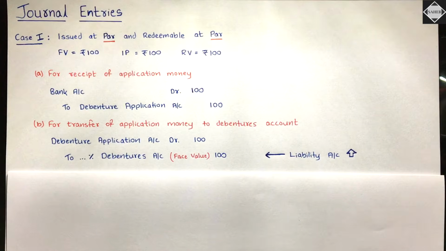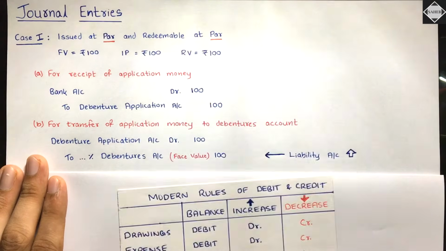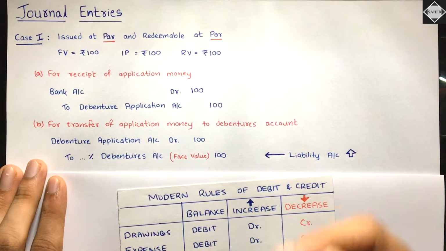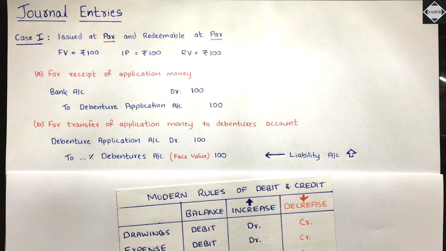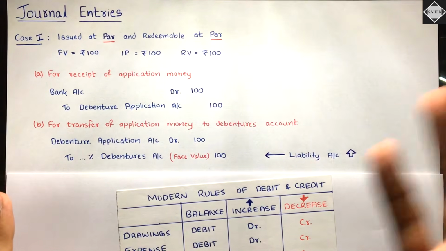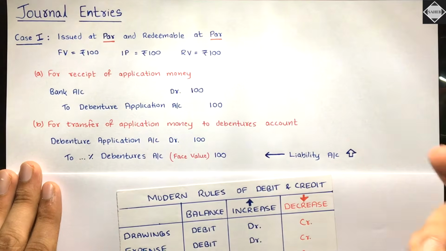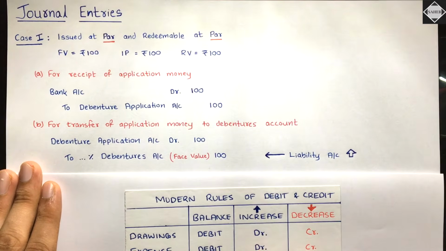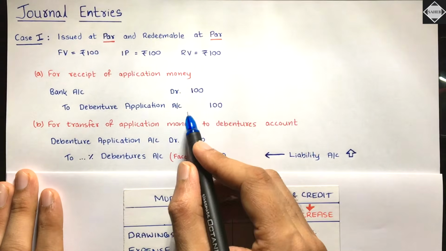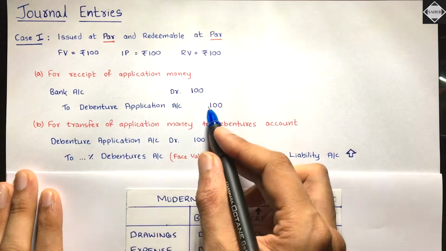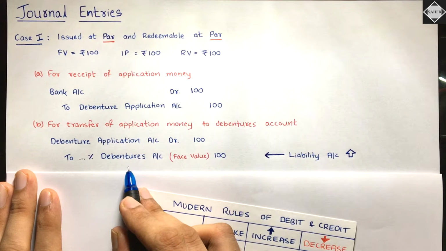Now understand, I always pass the journal entries with the modern rules of debit and credit. Isn't it? Bank account is an asset account. We got the money. You can say money is coming in, you have debited, but I say bank account is an asset account. My bank account has increased, my bank balance has increased, asset has increased, I debited that. Is that clear? And then it happened because of debenture application, so that was the credit. Fine. And then I cancel that. Here I credited and then I debited and canceled that, and then I credited the percentage debentures account.